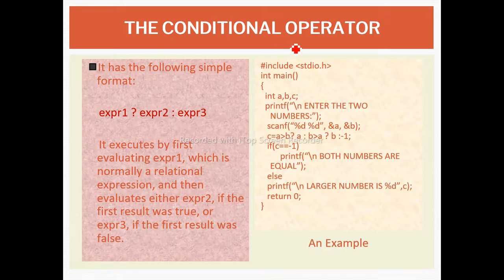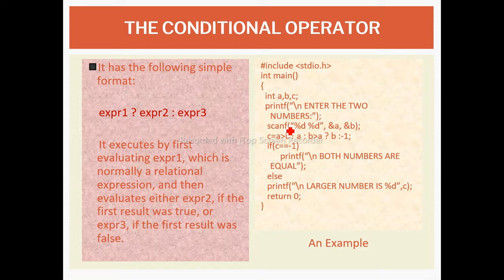Next is the conditional operator. In this conditional operator we can give one condition. If it is true, then expression 2 will get executed. If this condition is false, expression 3 will get executed. The description says it executes by first evaluating expression 1. If the value of this expression is true, then expression 2 will get executed. If its value is false, expression 3 will get executed.